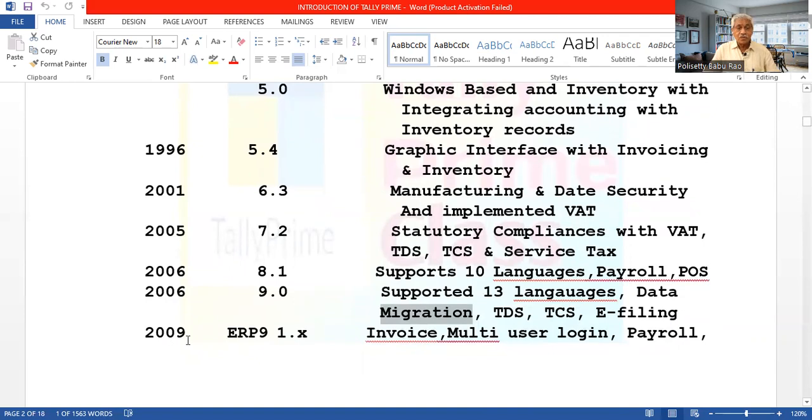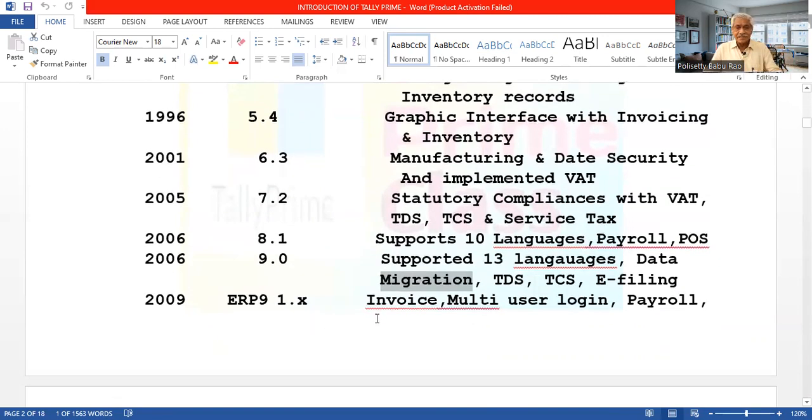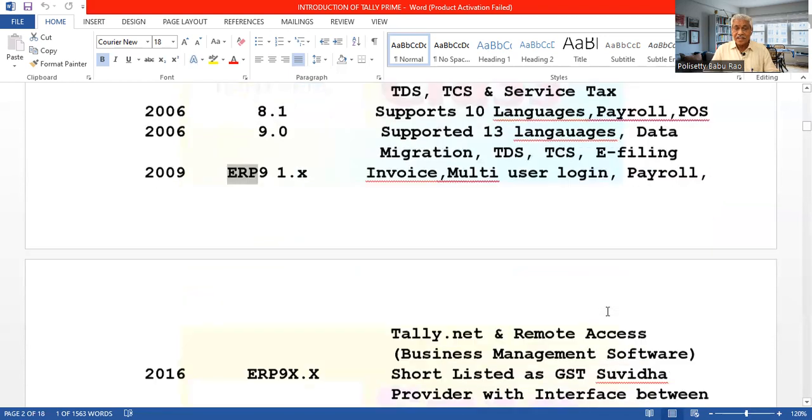And then in 2009, they introduced ERP9. ERP9 version, after that, that is called release. So in the ERP9 itself, they made many developments. They made some releases. In the ERP9, first they started with 1.xxx, many releases. In this, they introduced ERP, which means enterprise resource planning. In this enterprise resource planning version 9, they developed invoice, multi-user login, payroll.